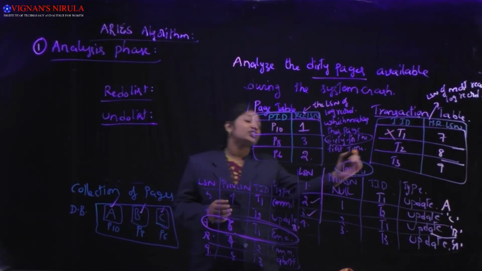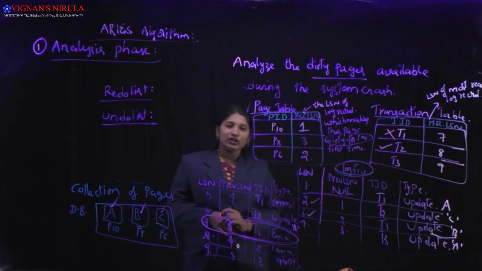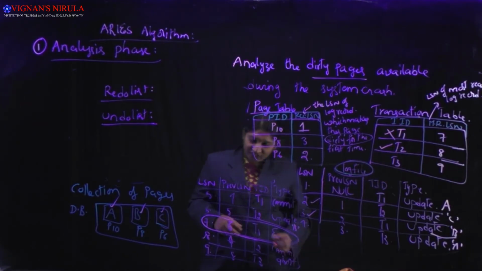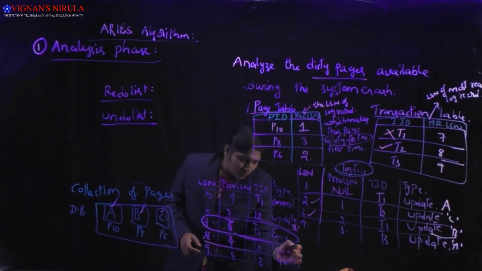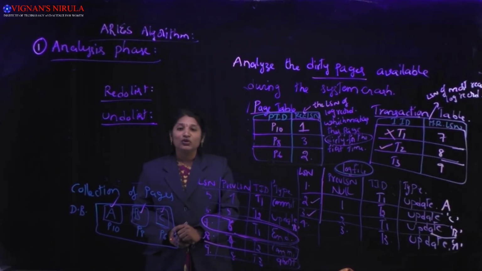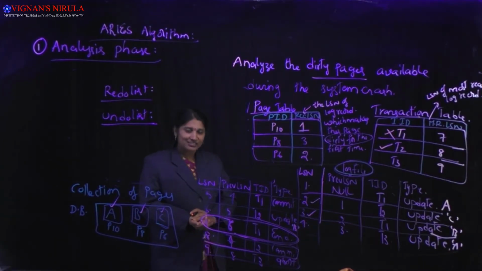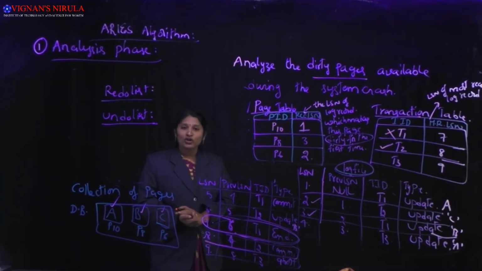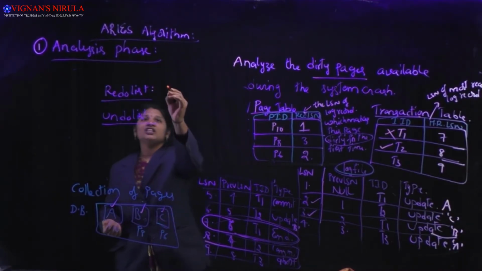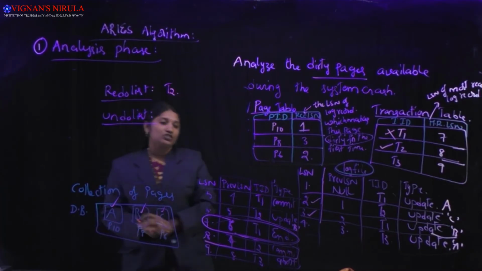Coming to the second entry, T2, what is the most recent LSN of T2? That is 8. What is the type of that record? Commit. T2's last action is commit but it has not ended. That identifies it as a committed transaction that needs to be redone after the system crash. So T2 goes under the redo list.